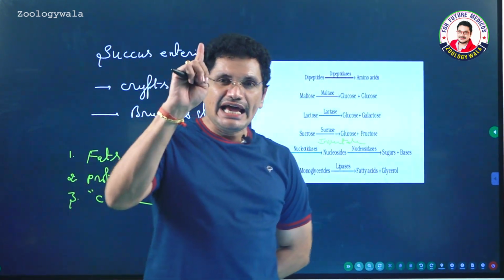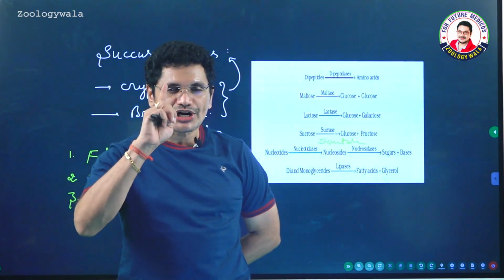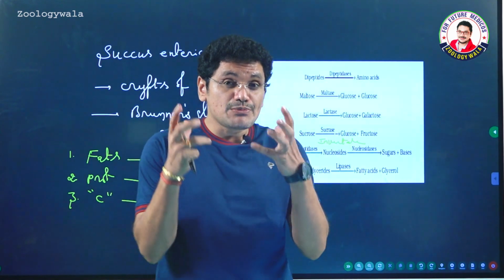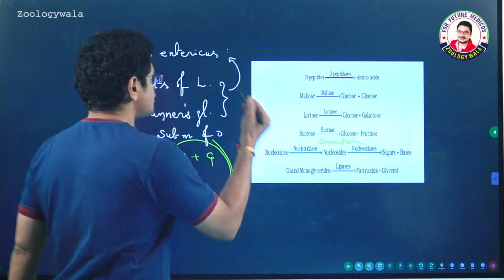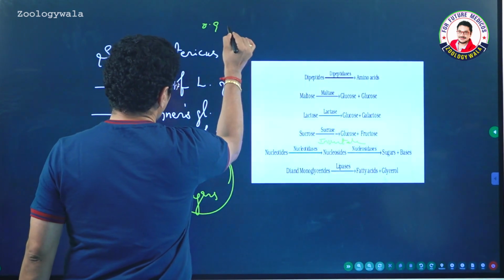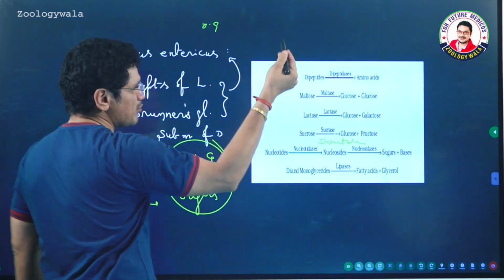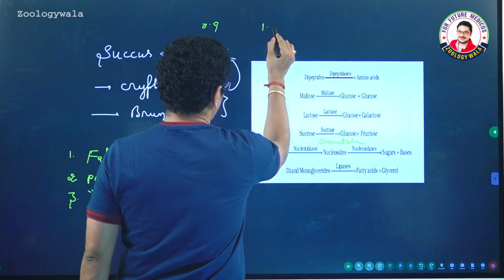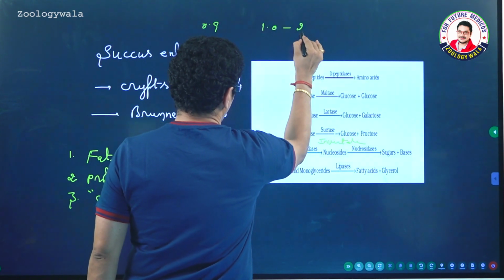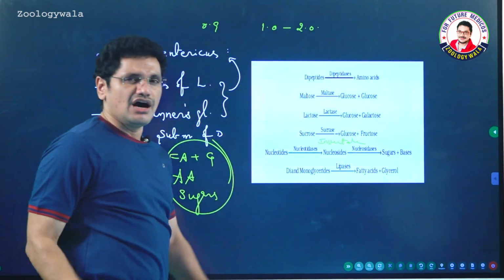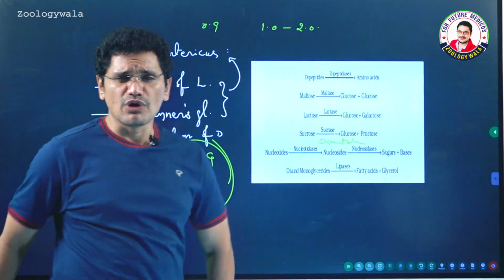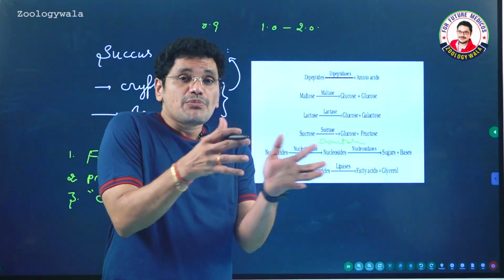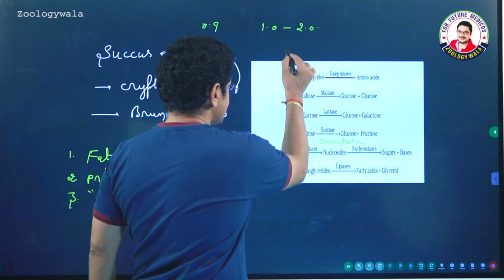Hydrochloric acid is very important for the activation of inactive enzymes, but because of that high acidity, the gastric juice pH will be around 0.8 to 1.8, something like that. On an average you can write 1.0 to 2.0, or 0.8 to 1.8. On an average I am saying, so 0.9 to 1.8, something like that pH.